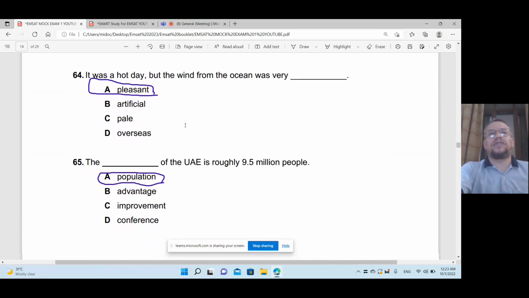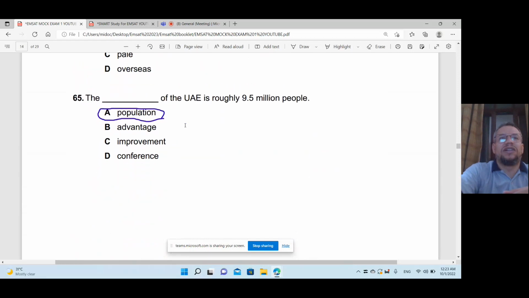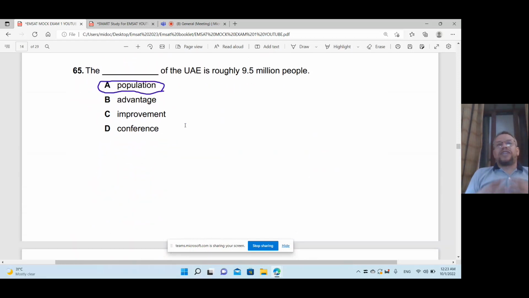But if you say about, it's overall, not accurate. So overall, that's right. It was a hot day, but the wind from the ocean was very pleasant. Okay, not artificial, not pale, not overseas. The number of population of the UAE is roughly 9.5 million people. So population.